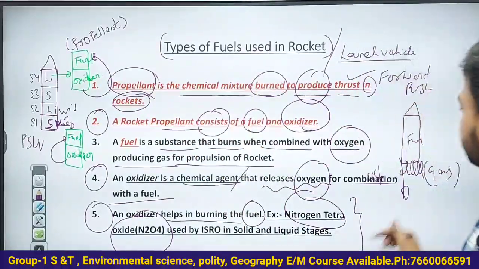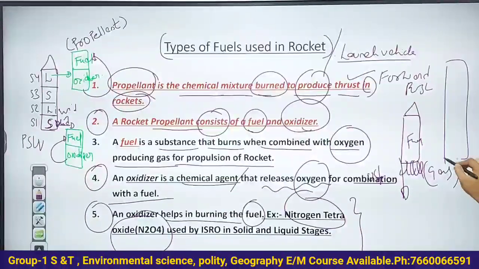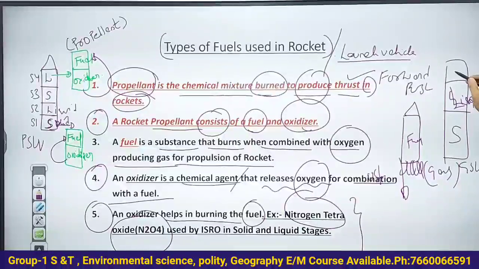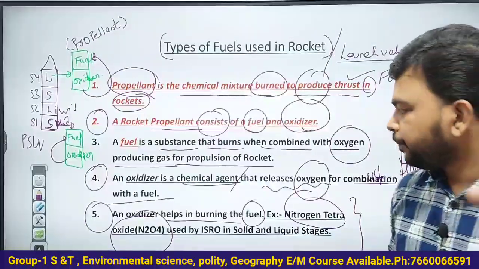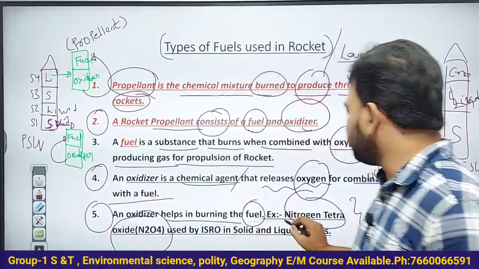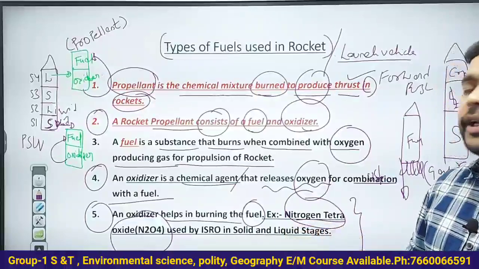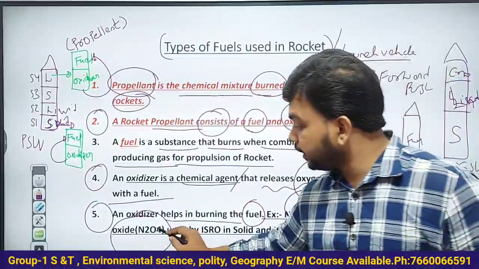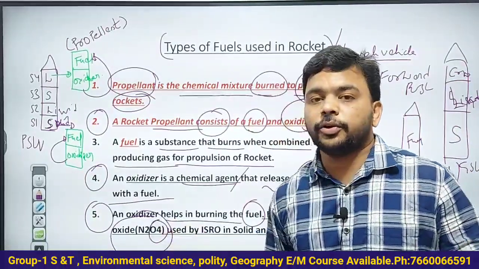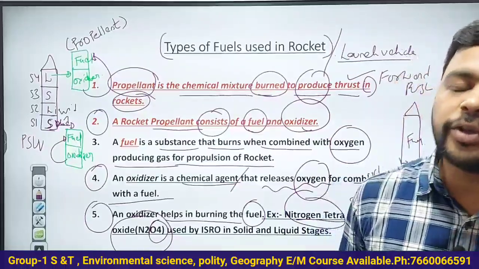Not only that, it is using the oxidizer within the solid stage of GSLV and the liquid stage of the GSLV. This is the cryogenic stage. Understand this very clearly. Okay, so oxidizer helps in burning the fuel. Nitrogen tetroxide is used by ISRO. Here oxygen is there, in nitrogen tetroxide. Oxygen is used to burn the fuel.